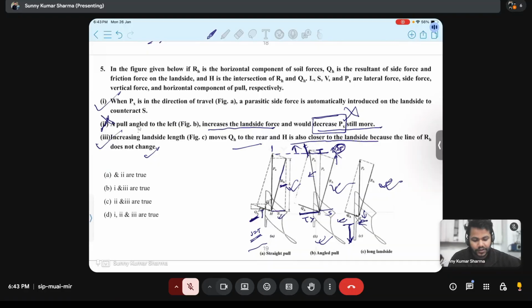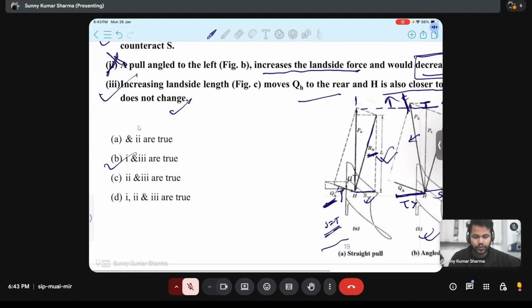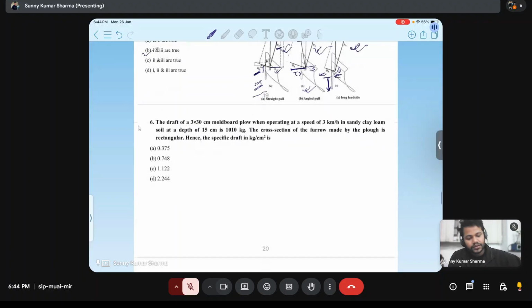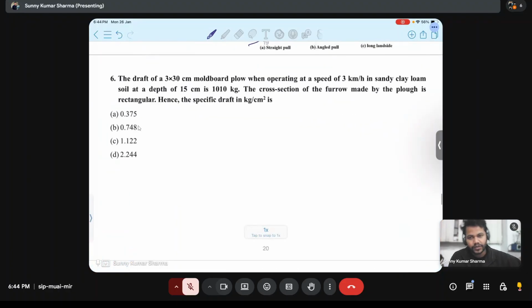This is the explanation of this question. So what will be its answer? 1 and 3 are true. Now coming to the sixth question.